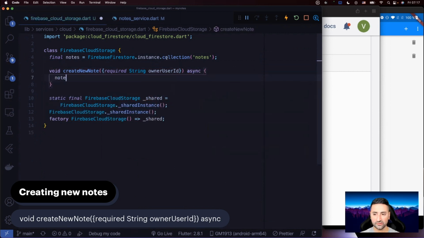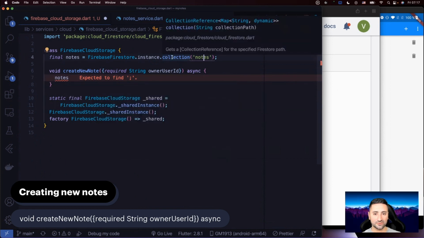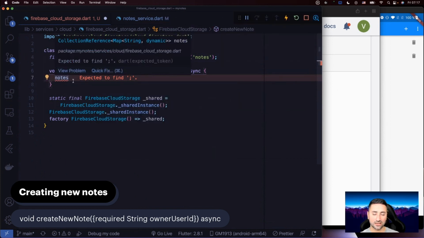And then in here, since you have a read-write stream of all your notes, and that's what this collection reference means, it's not only a stream that you can read from, but also a stream you can write to. That's why it's not called a stream, okay? Because a stream is like you try to read only from it.